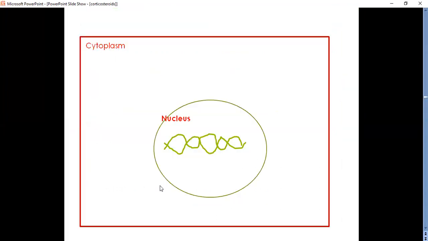Okay, coming to the mechanism of action, steroids act through nuclear receptors. That is, the receptors are found in the nucleus of the cell. Here we can see a cell. Inside the cell, we can see steroid receptors, and steroids will come from the outside of the cell, enter into the cell, and bind to the steroid receptors.